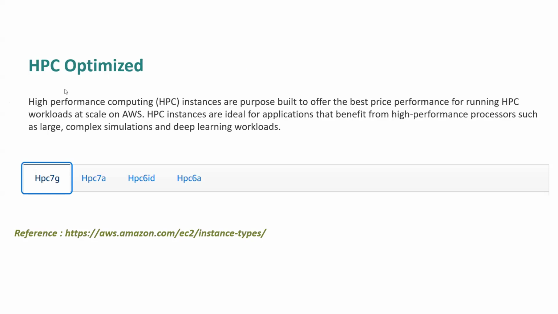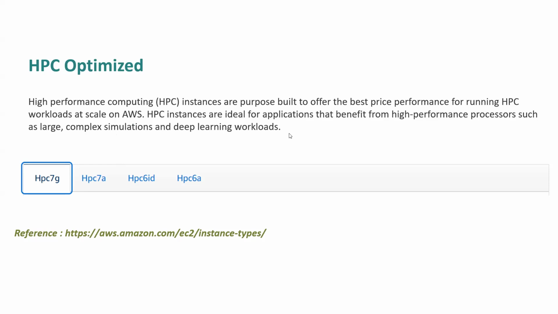And the next one is HPC optimized. High performance computing instances are purpose built to offer the best price performance for running HPC, high performance workloads at scale on AWS. This is the next level of high performance computation, ideal for applications that benefit from high performance processors, such as large complex simulations and deep learning workloads.